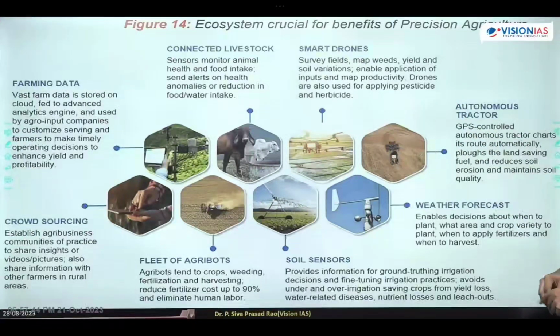Next one is farming data. Time to time, data is maintained. If 100 acres is there, which part of the farming land has more productivity? Which part has less productivity? What is the overall productivity of the particular land? What is the overall productivity of a particular season in a particular year? These kinds of data will be stored. That we call big data.